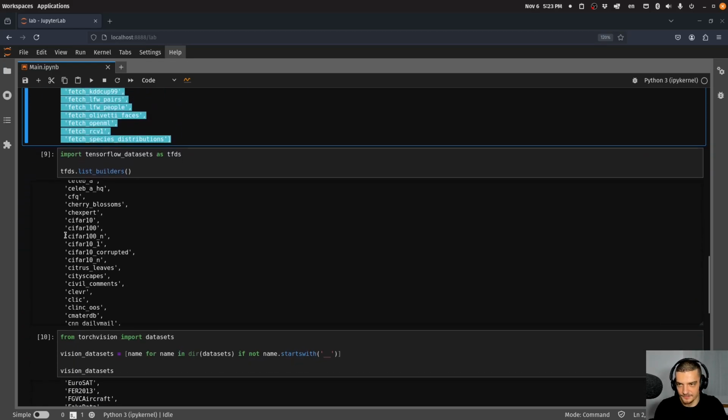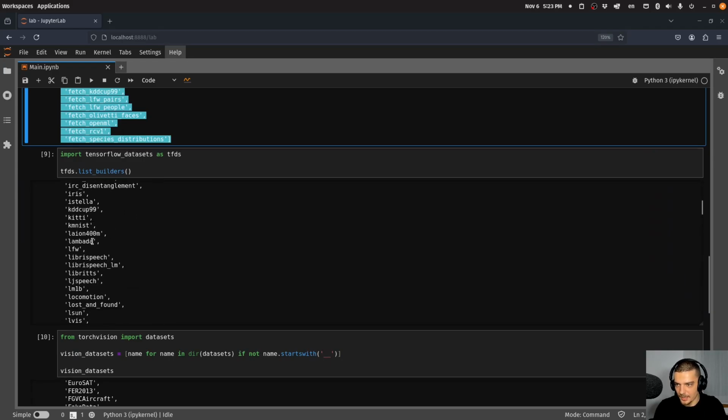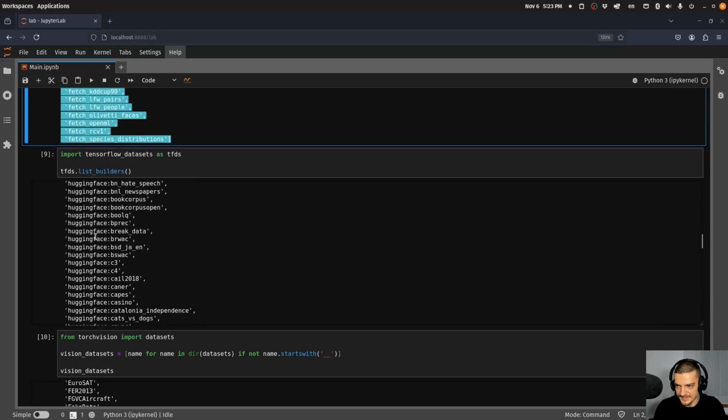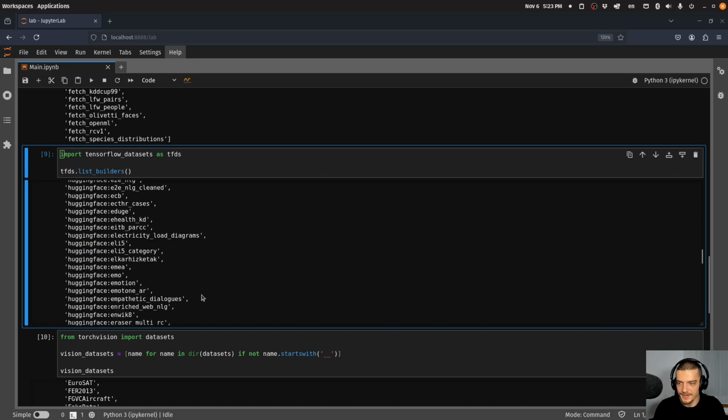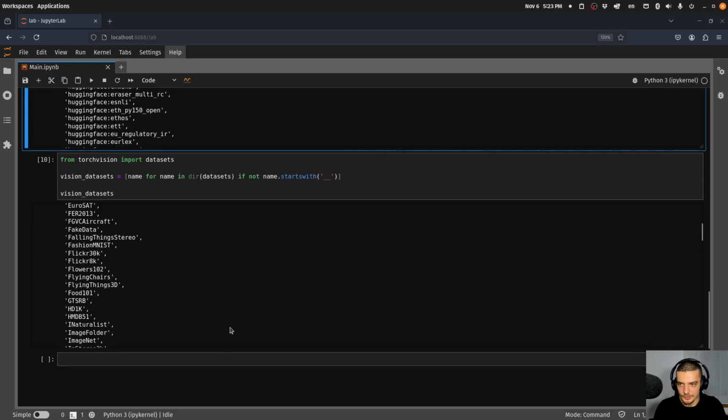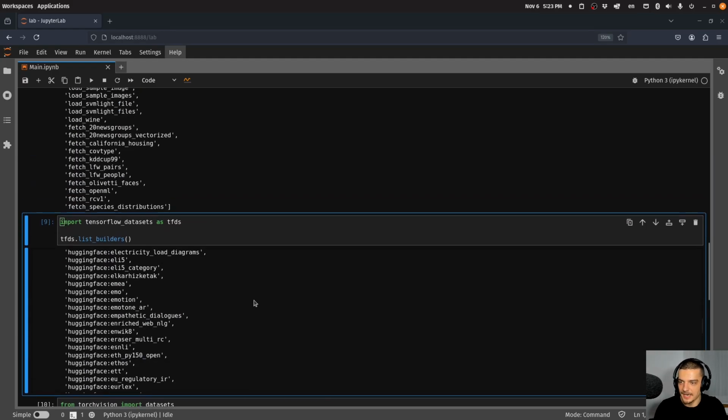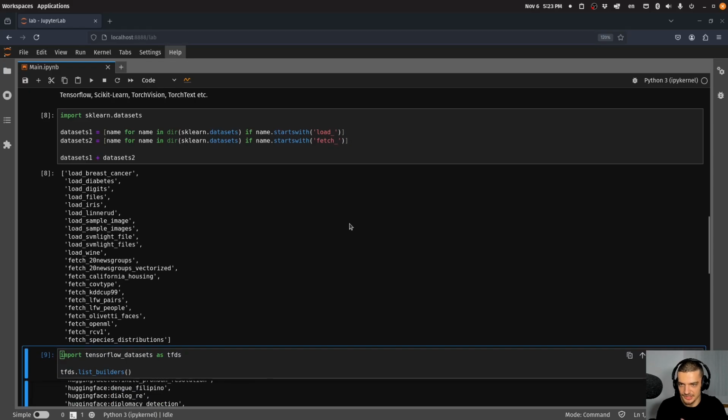You also have TensorFlow datasets where you have a bunch of different datasets here. Some of them are also from Hugging Face, and we have also Torchvision and Torchtext, which I don't have an example for here. But oftentimes it's the case that certain packages allow you to also just work with datasets. There are also specific packages that focus on providing datasets. So that is, I would say, the 10th and final source. You can use Python packages directly without having to access any websites.